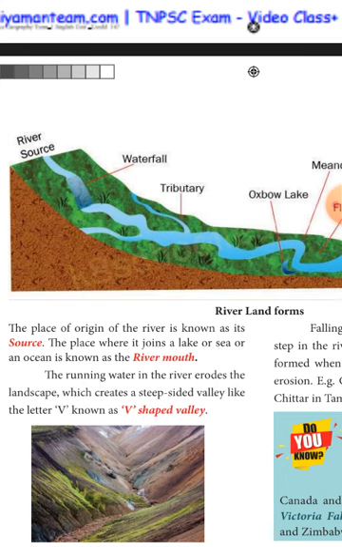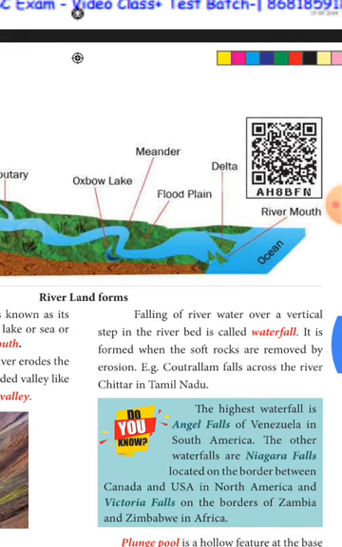Now we are going to see what is a waterfall. Falling of river water over a vertical step in the river bed is called a waterfall. Many waterfalls are there. Example, Kutralam waterfalls across the river Chittar in Tamil Nadu. That is the best example.